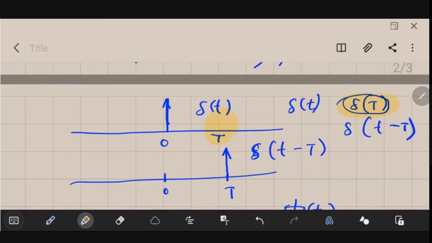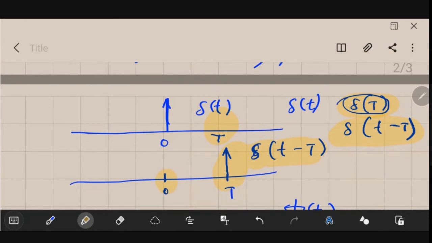Now, when it is written as del of small t minus capital T, that doesn't mean we are trying to find a value. What we are doing here is delaying the signal by capital T, and shifting that signal. If you remember the signal manipulation, a signal was given, then we were delaying it.